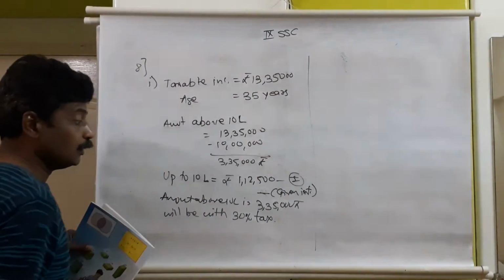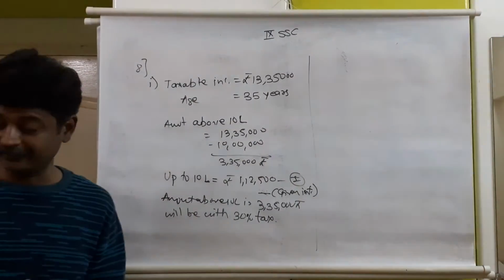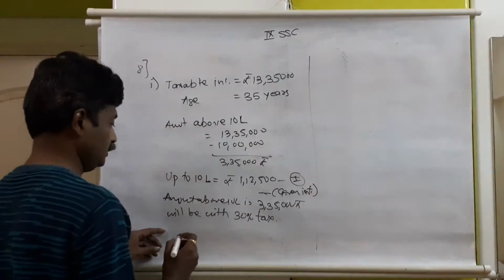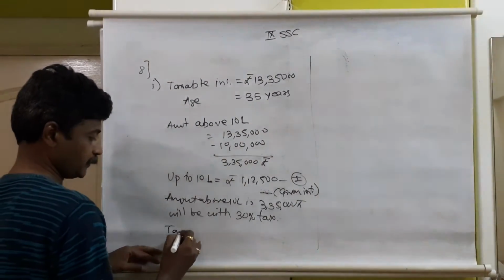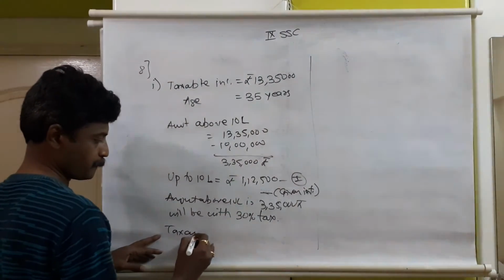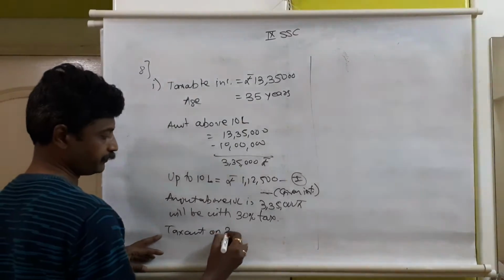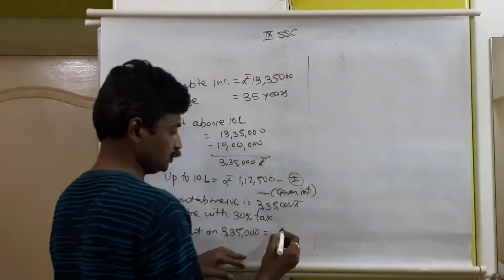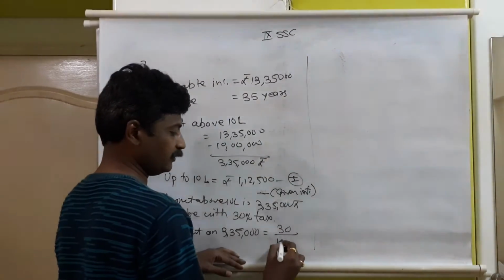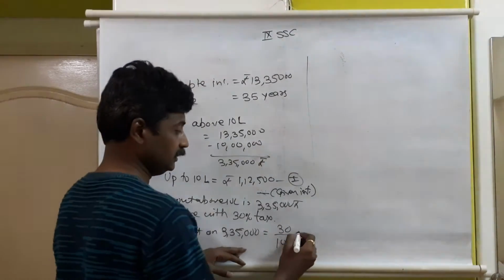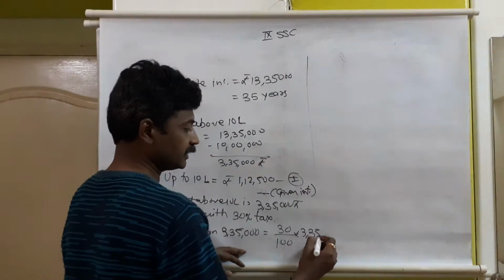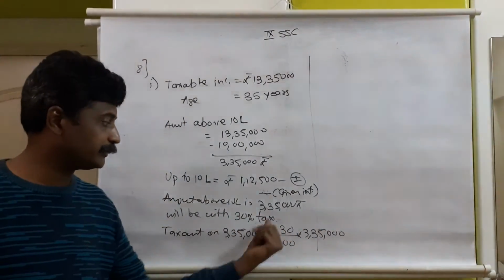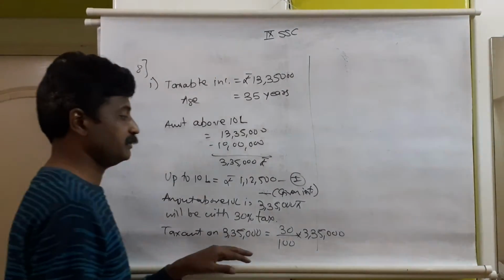Okay, so what is 30% of 3,35,000? 30% of 3,35,000 we need to calculate. Tax amount on this, tax amount on 3,35,000 is equal to 30%, which means out of 100, 30. Then on 3,35,000, how much? On 3,35,000 with 30%, how much amount will be chargeable?